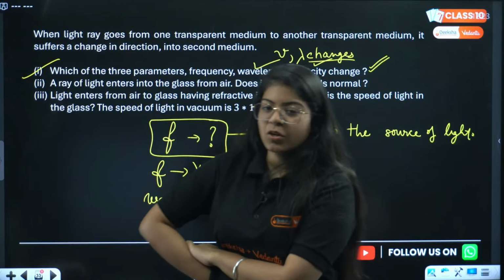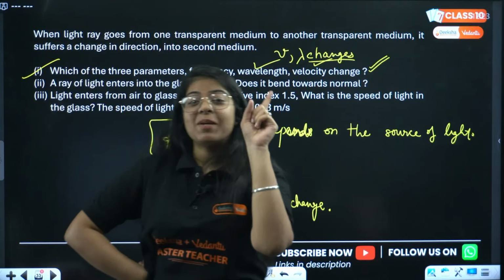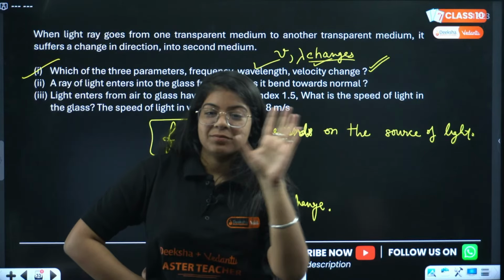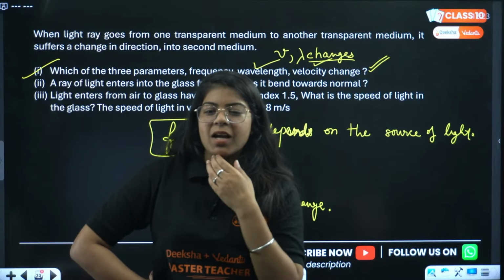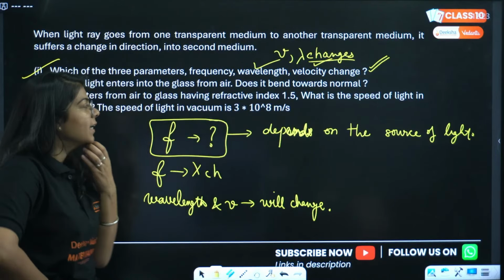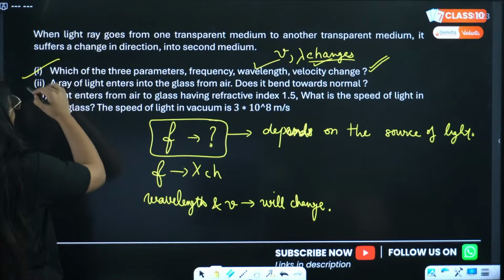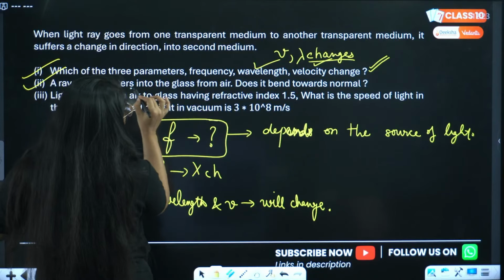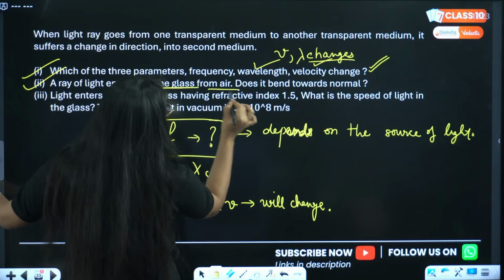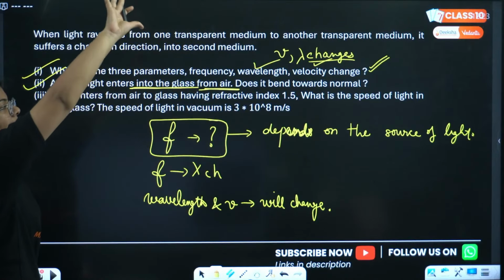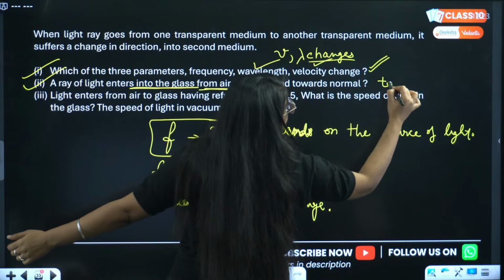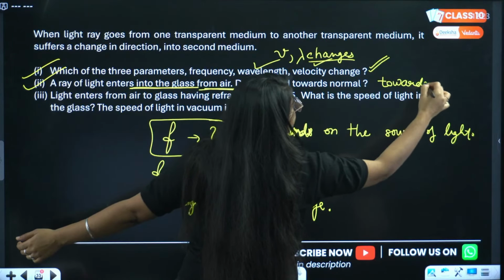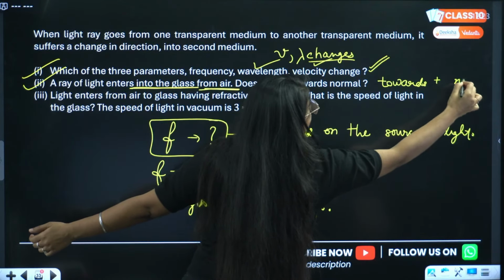Okay. Towards the normal, Sharma ji is being very consistent. I admire you. Right? So it will bend towards the normal. Why? Because it's going into glass from air. So it is going from a rarer to a denser medium. So it will bend towards the normal.